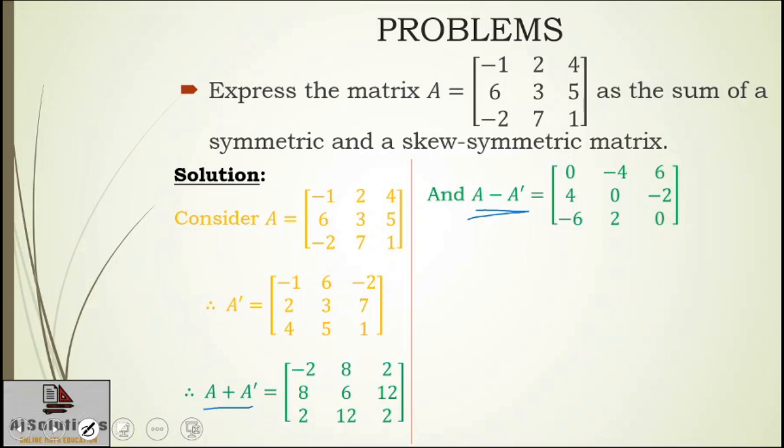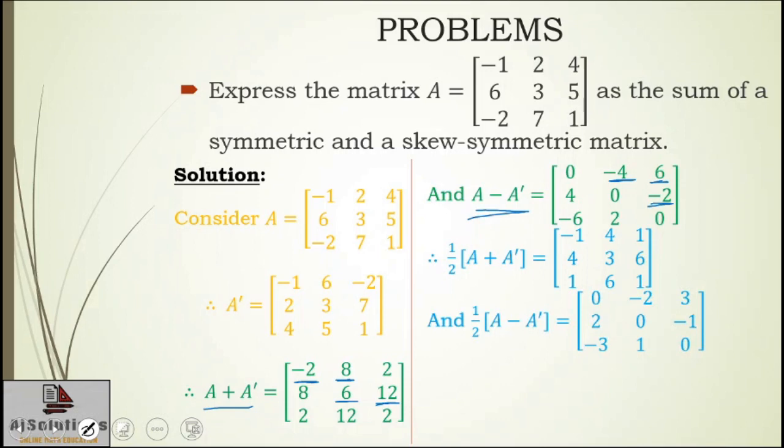For example, this minus 2 will become minus 1, this 8 will become 4, this 12 will become 6, this 6 will become 4, and like that it will happen with all the elements. Similar thing will happen with A minus A transpose as well. This minus 4 will become minus 2, this will become 3, this minus 2 will become 1, minus 1, like that. And that is your step number 3.